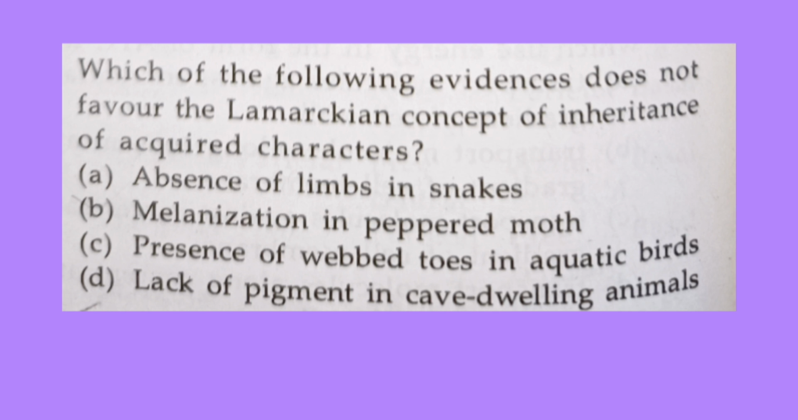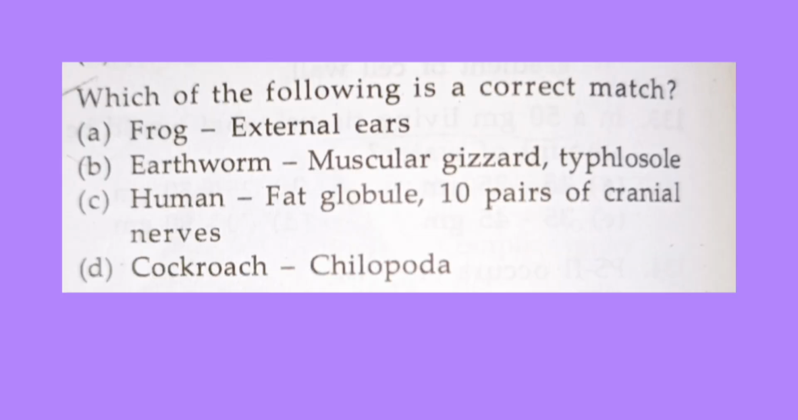And the next question is, which of the following evidences does not favor the Lamarckism concept of inheritance of acquired character? So the correct answer is option B, that is melanization in peppered moth. And the next question is, which of the following is a correct match? So the correct answer is option B, that is earthworm gizzard typhlosole.